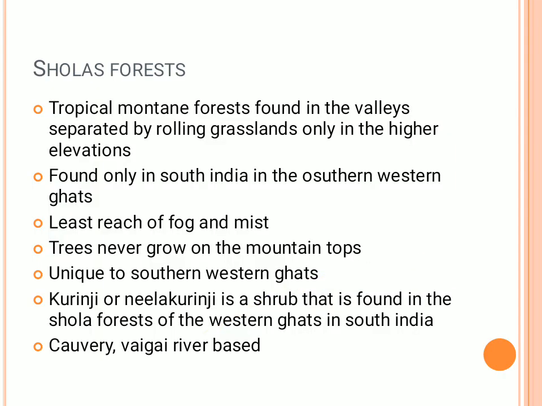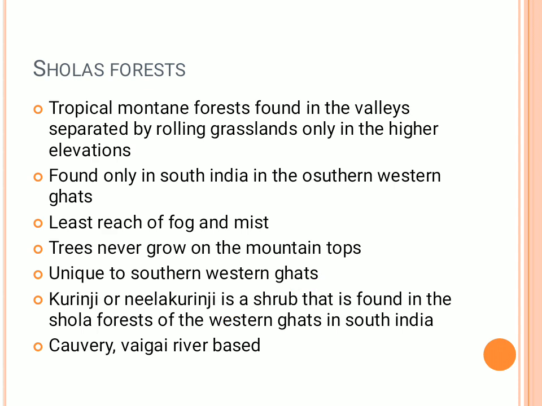Now there is a kind of forest system that exists in India that is very special and unique to the Indian forest types. That is the Shola forest. What is a Shola forest? It is found in South India, in the southern Western Ghats, where the last reach of fog and mist will reach this forest, which is of the montane forest type.